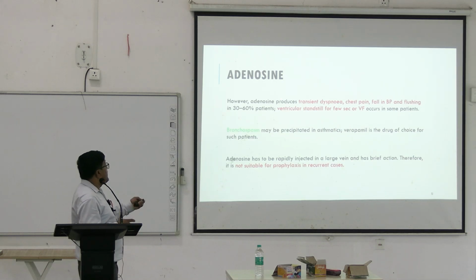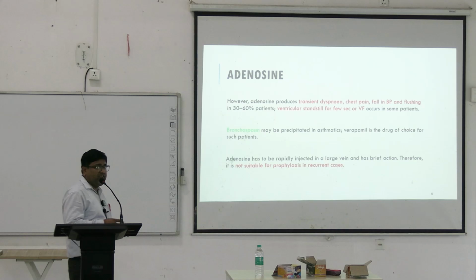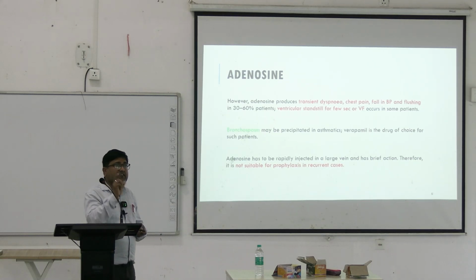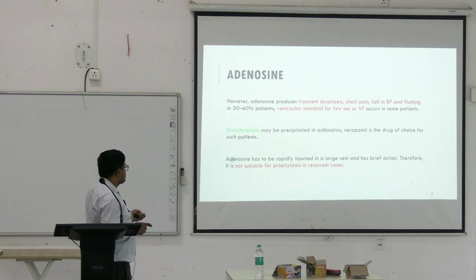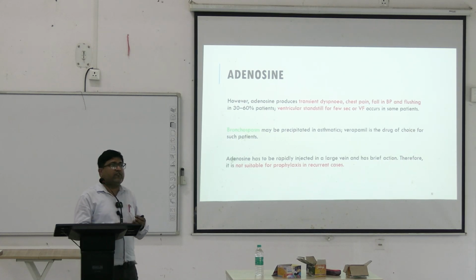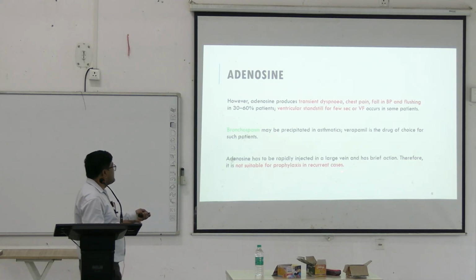Now, adenosine produces transient dyspnea, chest pain, fall in BP and flushing in 30 to 60% of the patients. Even a transient cardiac arrest can occur. Ventricular standstill for few seconds or VF occur in some patients. Bronchospasm can be precipitated, so this drug is contraindicated in asthma, where Verapamil is the drug of choice. Now, it is not suitable for prophylaxis in recurrent cases.